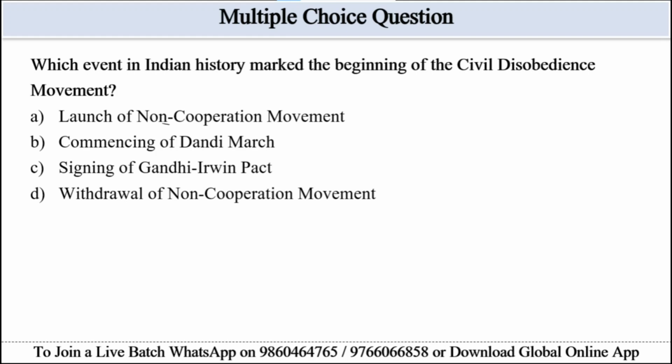So we can eliminate some options here. Option A, launch of the non-cooperation movement, is a separate and earlier movement, hence it can be eliminated. Option C, signing of the Gandhi-Irwin Pact, can be eliminated because it is a later agreement. Option D, withdrawal of the non-cooperation movement, can also be eliminated; it ended an earlier movement. So option B, Dandi March, will be the correct answer here because it is the widely accepted start of the civil disobedience movement. Hence option B will be the correct answer here. Let's move to the next question.